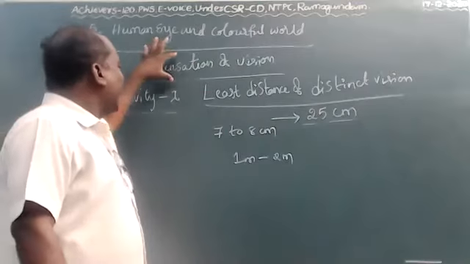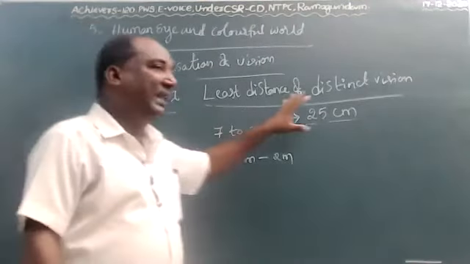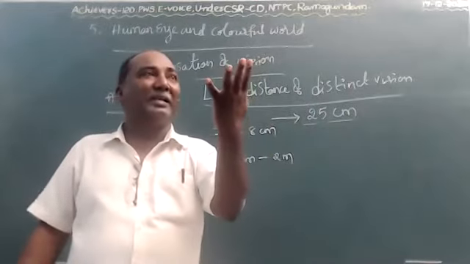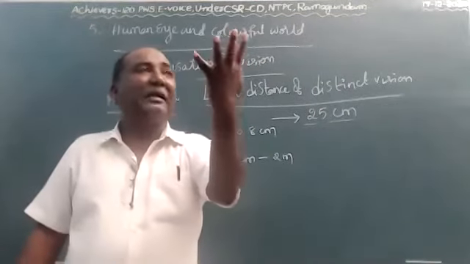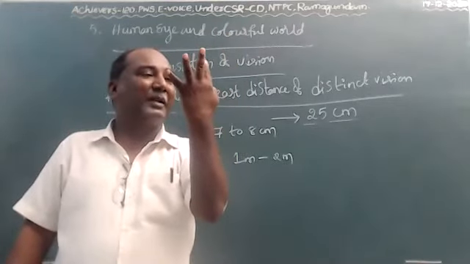So before that, first we are going to do the least distance of distinct vision activity 1. Take a textbook, keep it in your hand and bring the textbook towards your eye. Try to read the content present in the textbook.